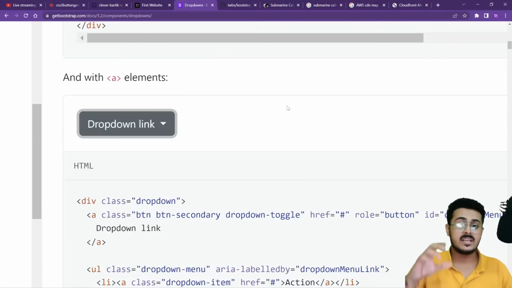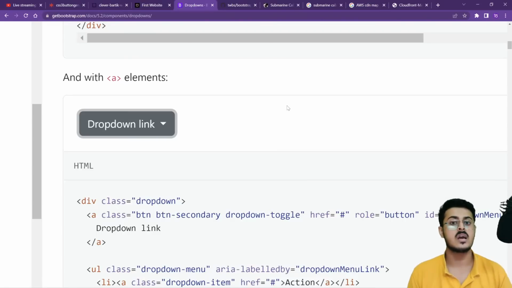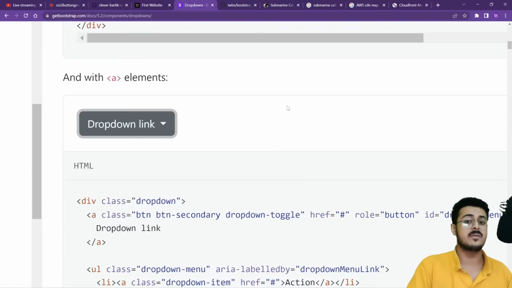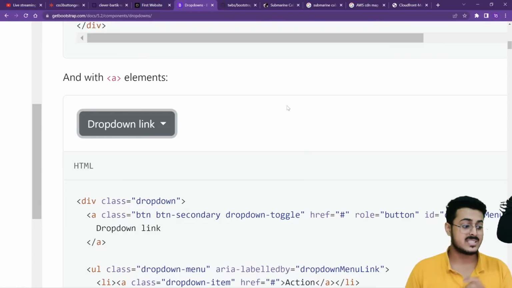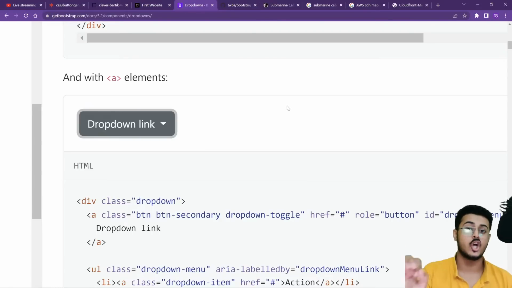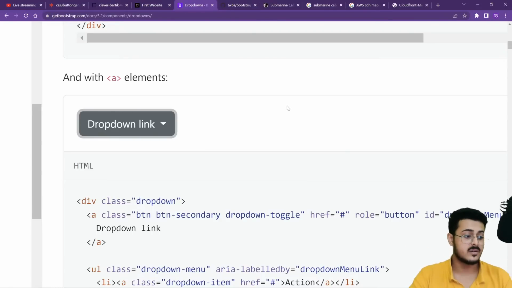That is the reason why Bootstrap, although we refer to it as a CSS framework, still needs to have JavaScript inside of it, and hence technically it is a front-end library, guys. Getbootstrap.com is the official documentation of Bootstrap 5.